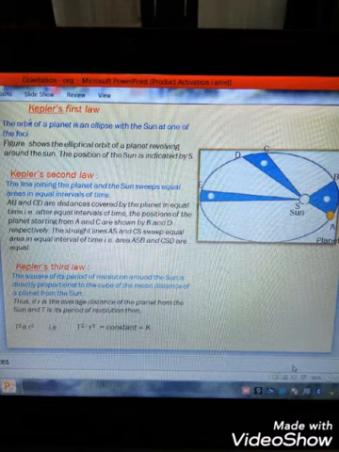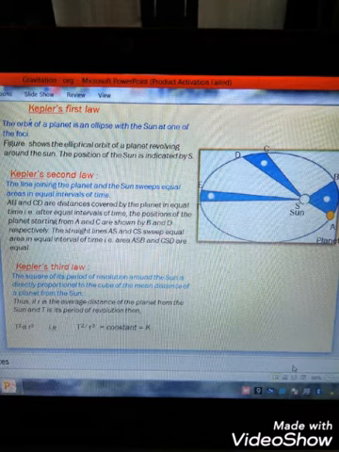Let's see Kepler's laws. Kepler's first law: the orbit of a planet is an ellipse with the sun at one of the foci. Figure shows the elliptical orbit of a planet revolving around the sun. The position of the sun is indicated by S.